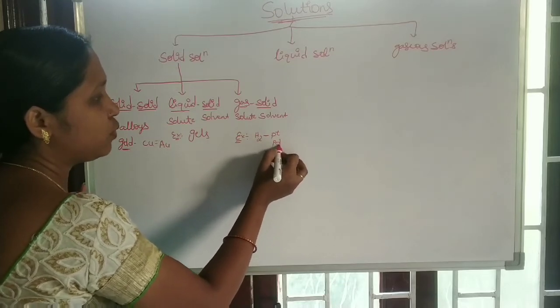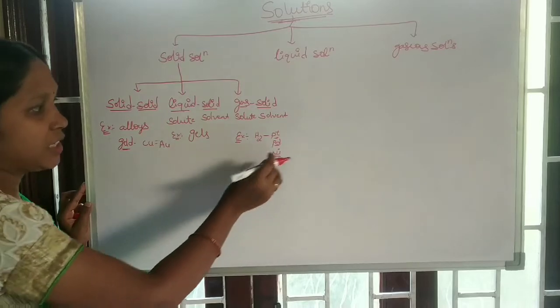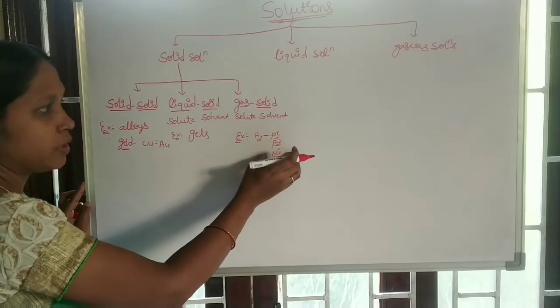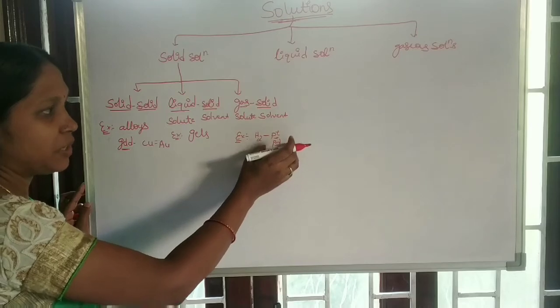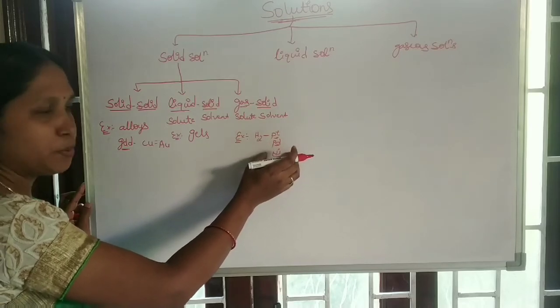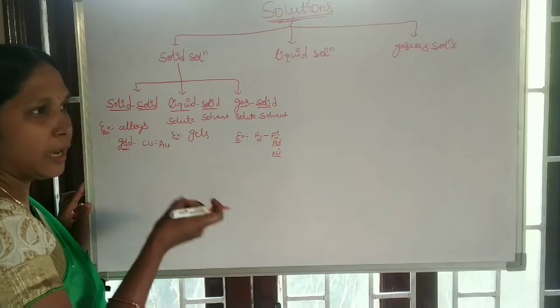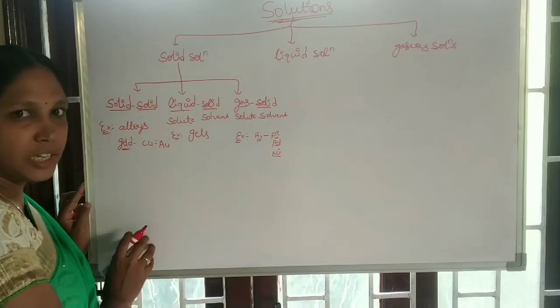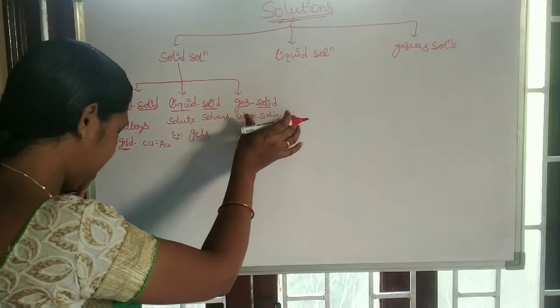These are called catalysts. They have the nature of adsorption. Platinum, palladium, nickel, all the transition metals have an adsorption nature. They adsorb hydrogen on their surfaces and participate in chemical reactions. These are examples for gas in solid.